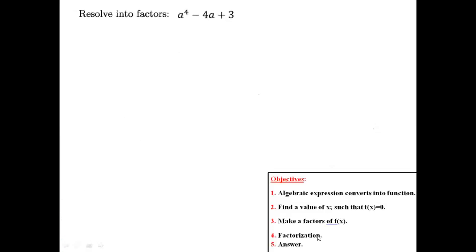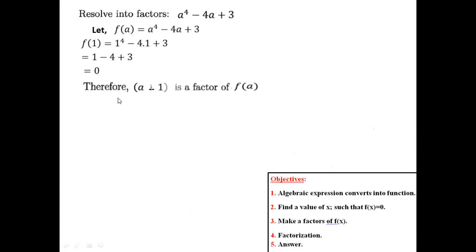This is another problem where a to the power 4 is given. First of all, we need to convert it into a function. Since all the variables are a, that's f of a equal this, then f of 1 equal this part. Therefore our formula was variable minus value, so a minus 1 will be our factor.